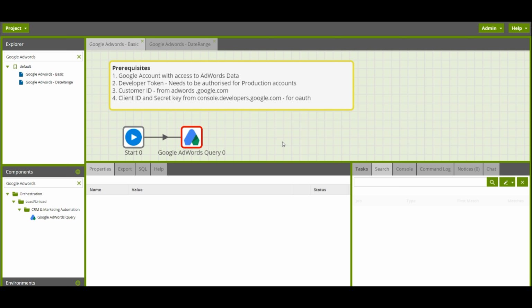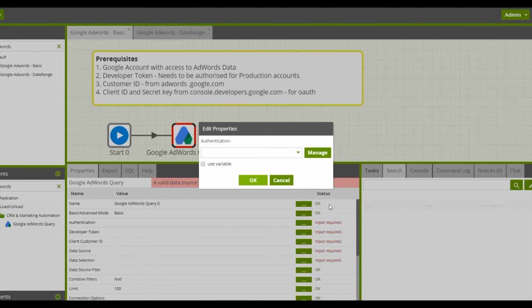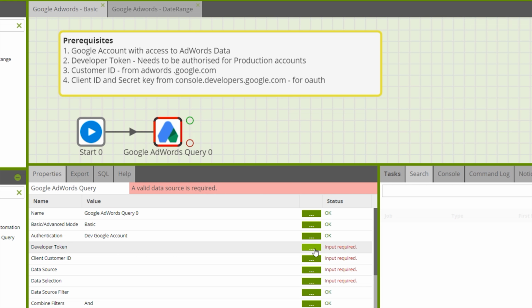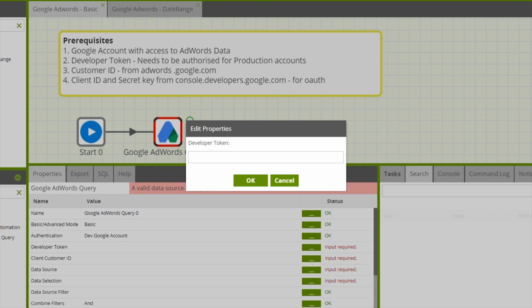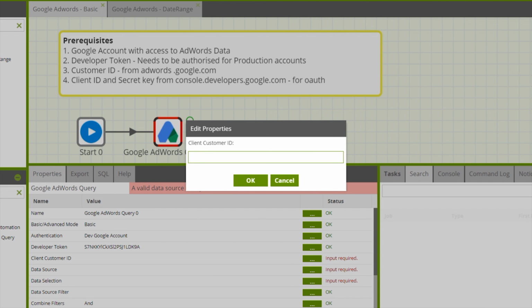Once you've finished registering for OAuth, you can add a Google AdWords component to the job panel. Start by setting authentication to the OAuth entry you've registered earlier. Set a developer token and the client ID.